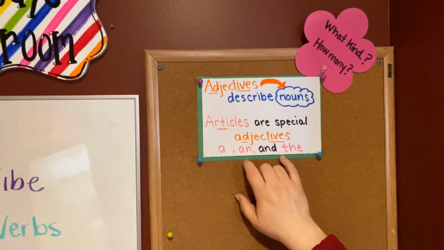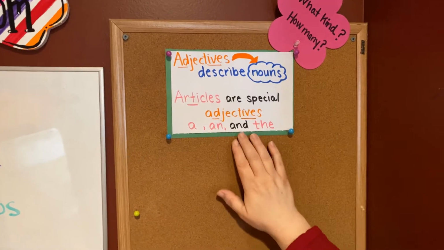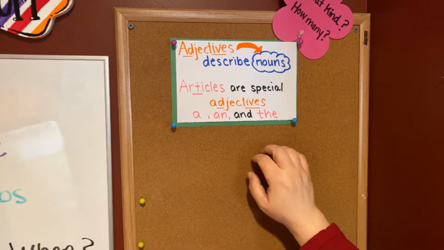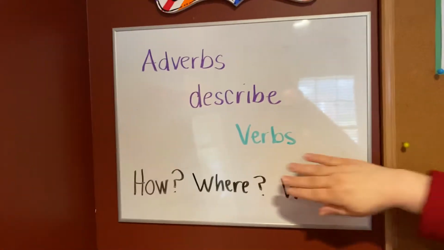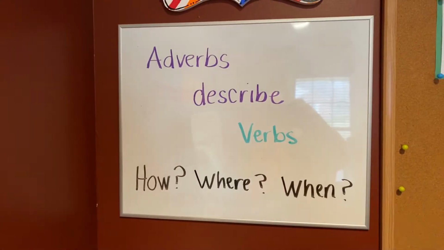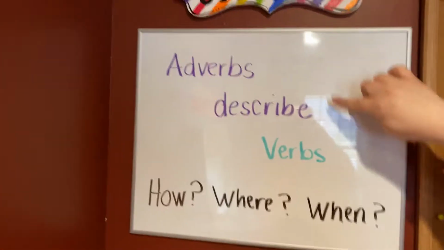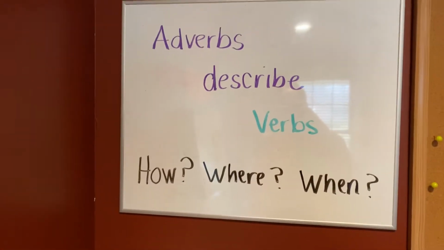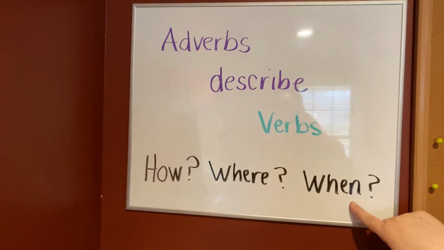So if you want to take a second and jot this down on an index card and put it next to your workspace at home, that might be good. Because now we're going to talk about adverbs. Adverbs don't describe nouns, they describe verbs. Honestly, they describe other things too, but we'll get to that later. Adverbs describe verbs, and they're going to ask three questions. How, where, and when.